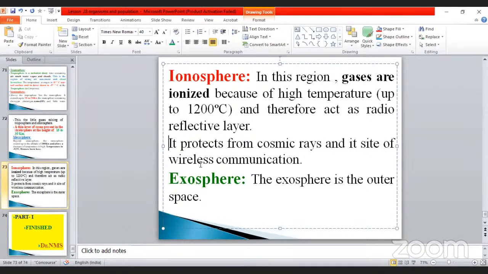Ionization takes place in this area. It protects from the cosmic rays and it is the site of wireless communication. The wireless communication happens in this area only. That is very, very important. It protects from the cosmic rays.